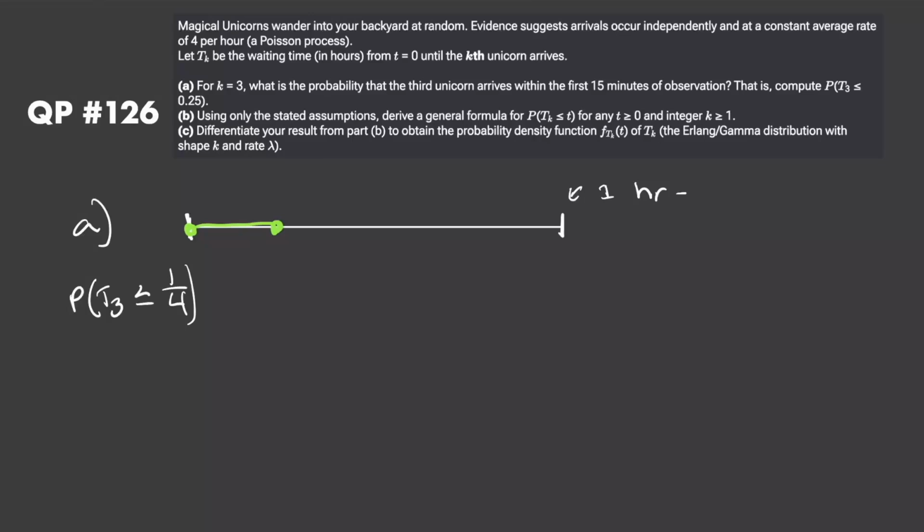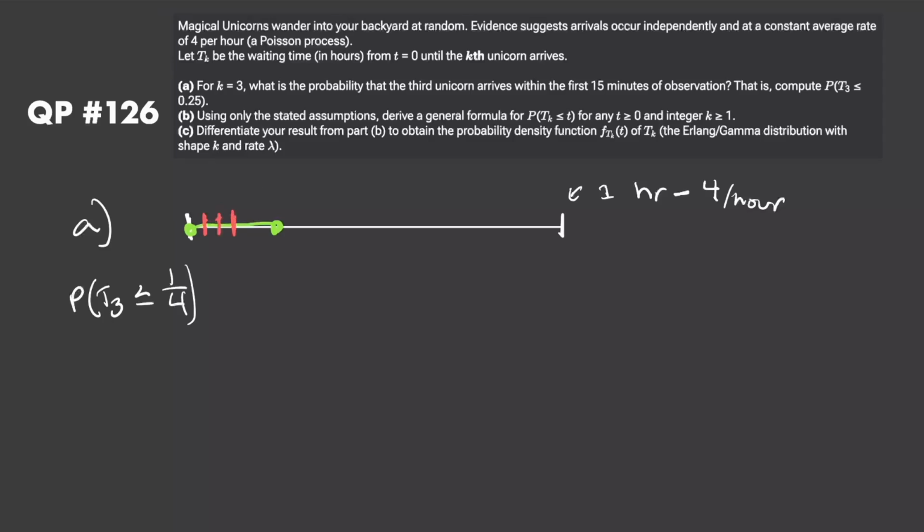We have a Poisson process within this hour, where we derived the Poisson distribution in QP number 1. So we have a rate of basically 4 unicorns coming per hour. So just like in QP111, let's find a way to relate this to the Poisson distribution. We're trying to find the probability that the third unicorn comes within the first 15 minutes. So what that means is I have my first unicorn come within the first 15 minutes, then I have my second unicorn come, and then I have my third unicorn come. So what's the probability of this?